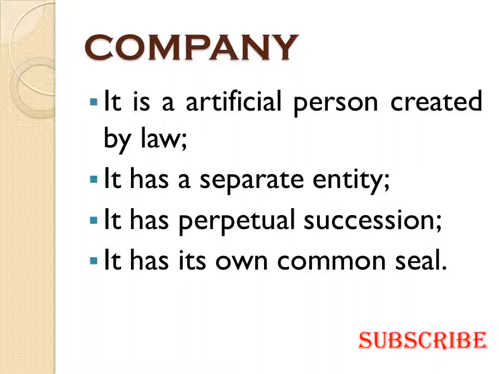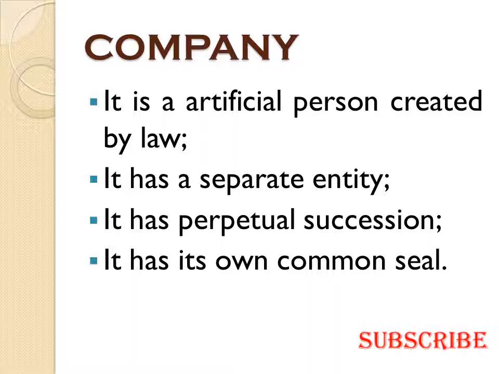It is separate from its members. It's not completely what the members are. It's not dependent on them. It is a separate entity. Third, it has perpetual succession. Perpetual succession means that the company goes on and on. It's well said that shareholders may come, shareholders may go, but the company goes on. It doesn't stop until it's wound up or it's liquidated for a purpose. But other than that, it goes on and on.